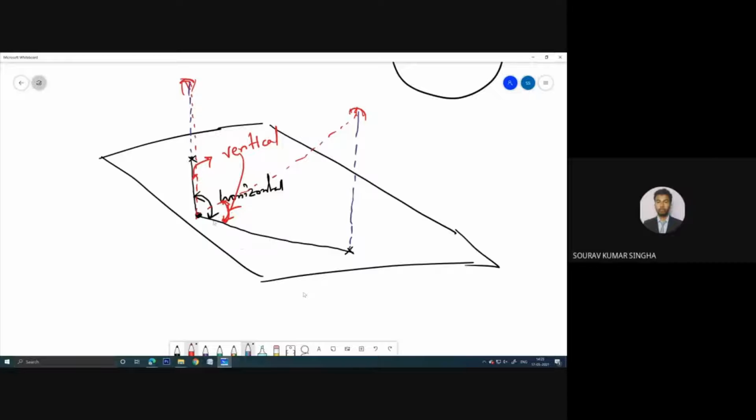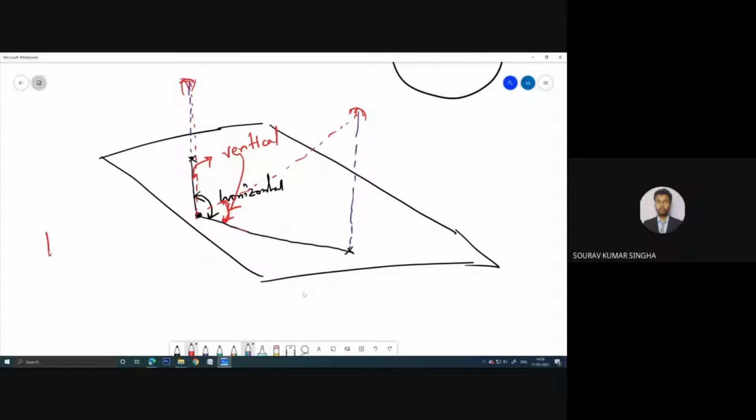So this is the horizontal and this is the vertical. You can see this red line, with respect to the red line and this black line, whatever angle we have, that is the vertical, and in between those two black lines, that is the horizontal angle.